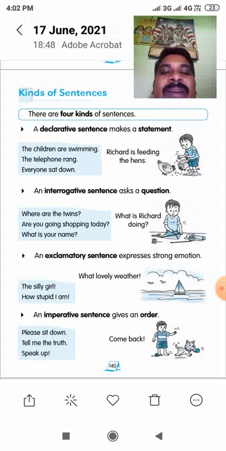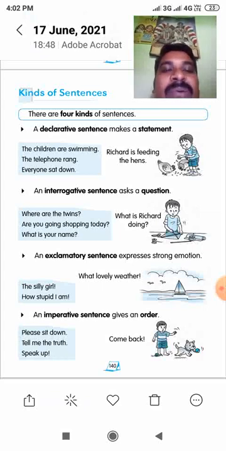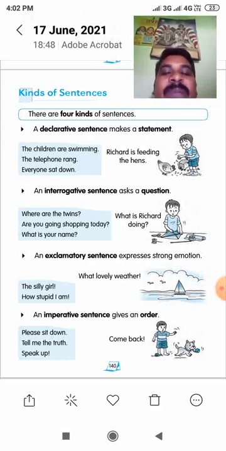In detail we learn that whenever anybody asks us any question, without saying yes or no, we answer with the reason. That is a WH question type. If I ask you, what is your name, you say my name is this, my name is that.